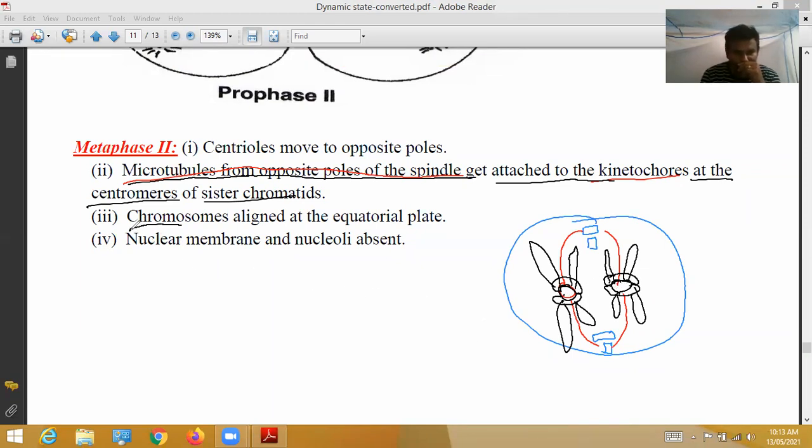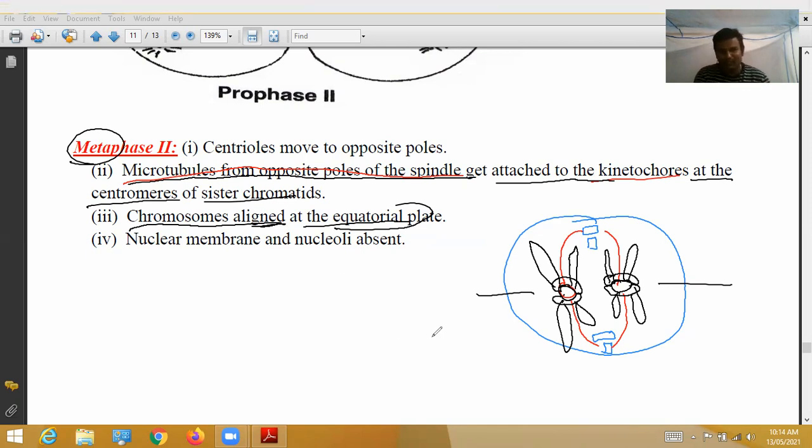Next, chromosomes aligned. Aligned means fixed at the equatorial plate. Equatorial means meta. Meta means middle, and middle means equatorial plate, which I have already drawn. In metaphase, as in mitosis, the nuclear membrane and nucleoli are absent.